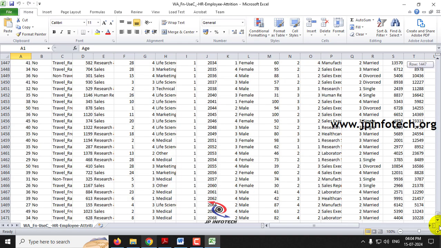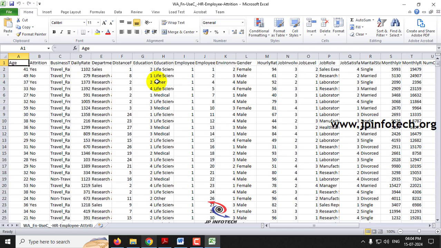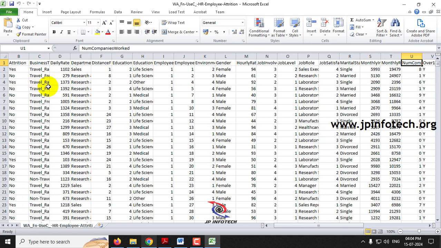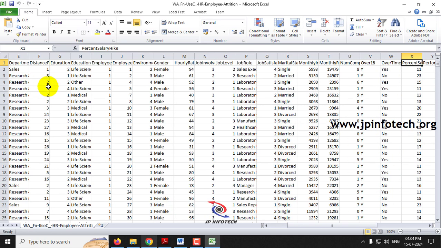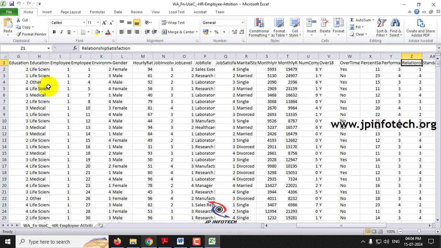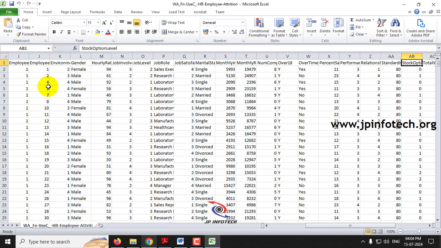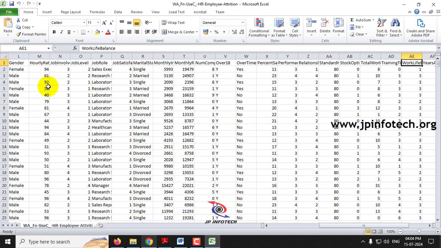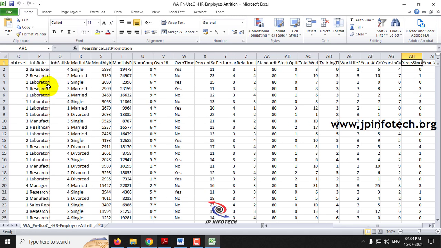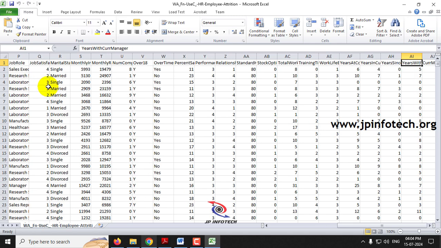It contains 1470 records, and it contains 35 features like age, attrition, business travel, daily rate, department, distance from home, education field, employee count, employee number, environment satisfaction, gender, hourly rate, job involvement, job level, job role, job satisfaction, marital status, monthly income, monthly rate, number of companies worked, over 18, overtime, percent salary hike, performance rating, relationship satisfaction, standard hours, stock option level, total working hours, training times last year, work life balance, years at company, years in current role, years since last promotion, years with current manager.